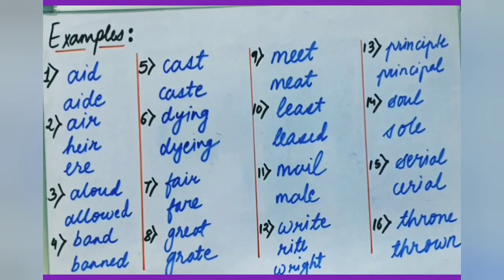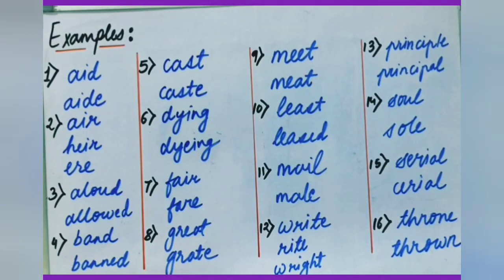I hope you all understood the difference between homographs and homophones. Both of them, if we combine them together, that particular term is known as homonyms. In the very beginning of the video, I told you that homonyms is a combined term for homographs and homophones. So I hope the difference between homographs and homophones is definitely clear now.